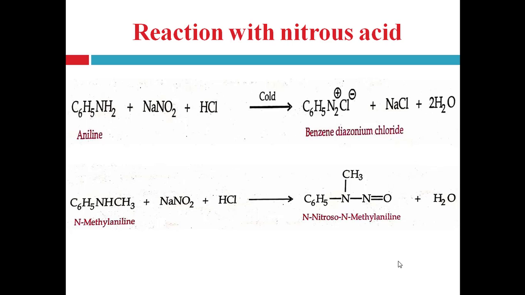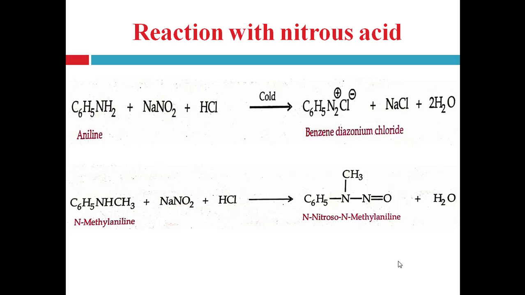Here hydrochloric acid is used, and it is unstable, that's why it is carried out in cold condition. See, aniline reacts with NaNO2 and HCl, that means nitrous acid, in cold condition and forms benzene diazonium chloride.